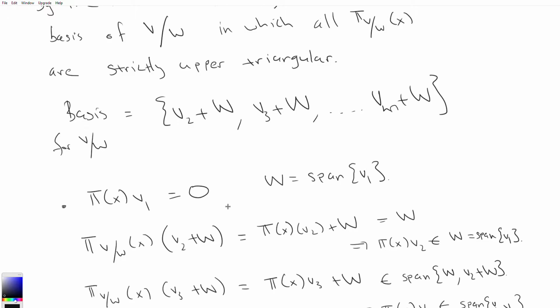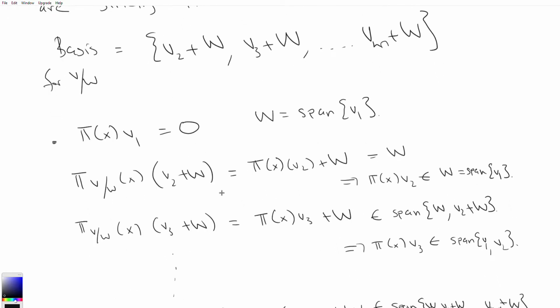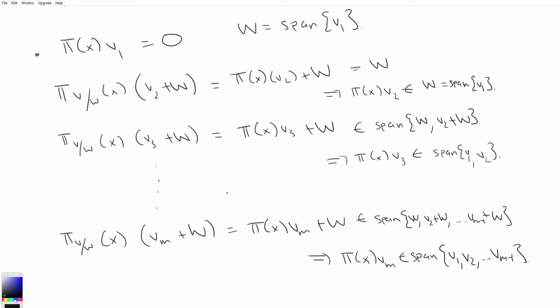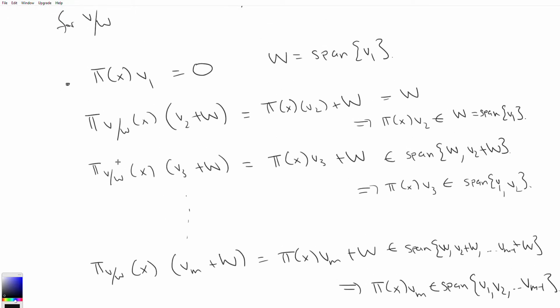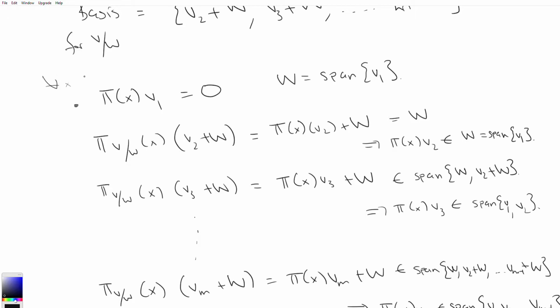And then by using the pre-images of these basis vectors, in addition with v1, we create a basis for V in which all the pi of x are strictly upper triangular, right? Because we're saying that this is true for all x.